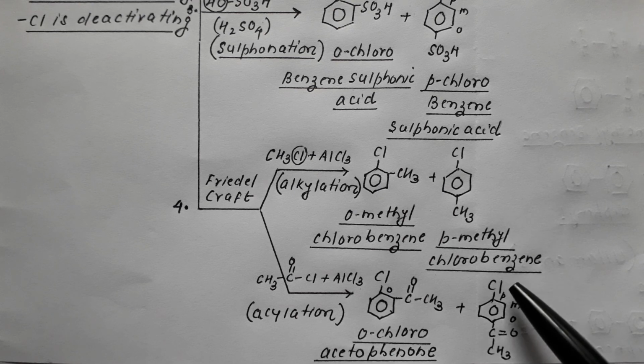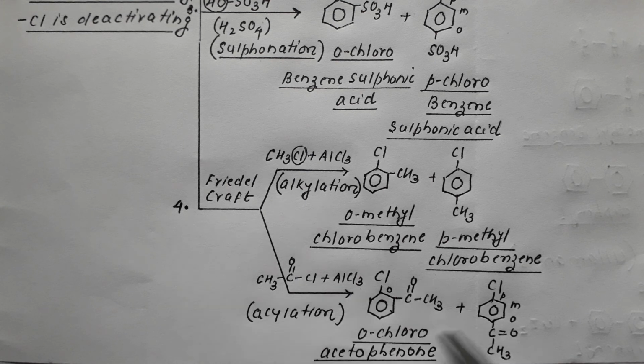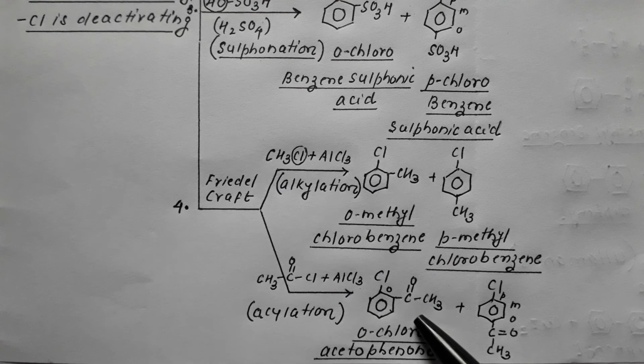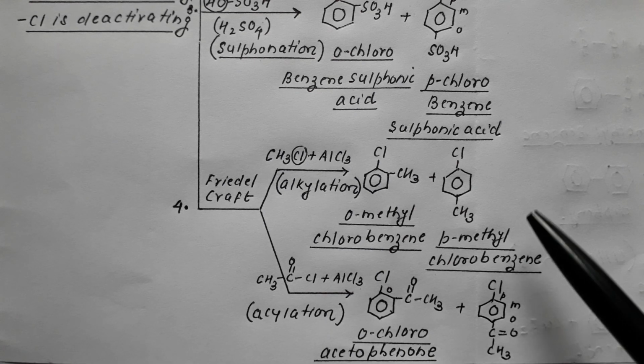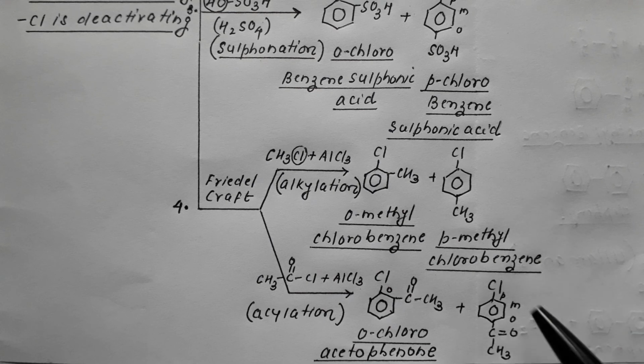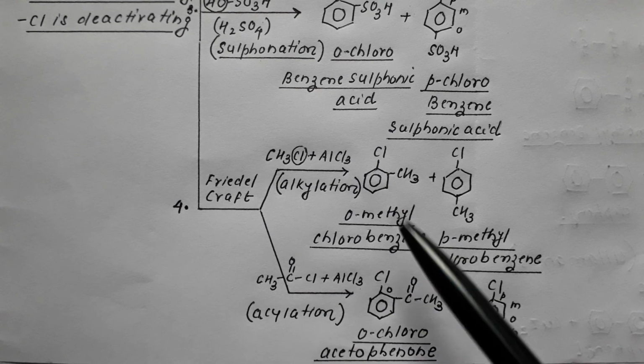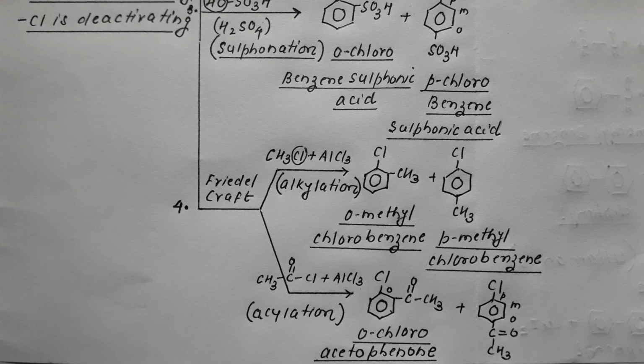Chloro is at the para position, therefore this is para chloroacetophenone. So it gives you orthochloroacetophenone or para chloroacetophenone, of which the para product would be major and the ortho product would be minor.